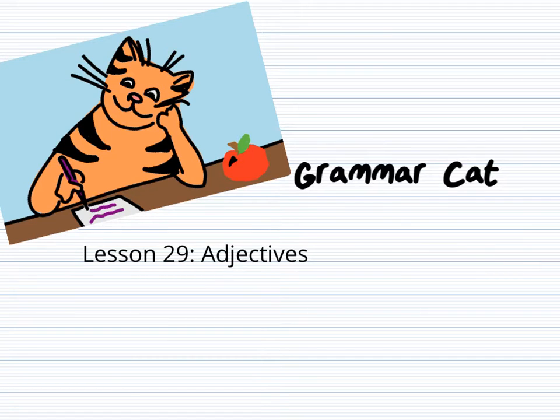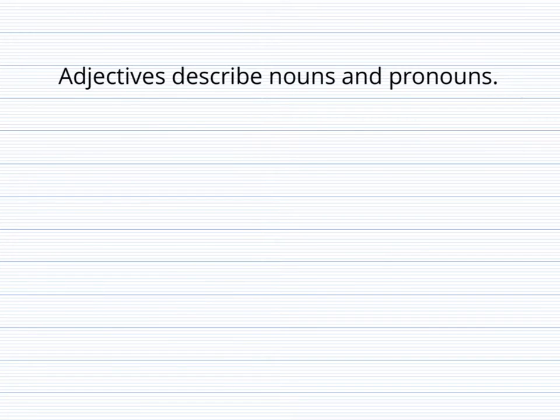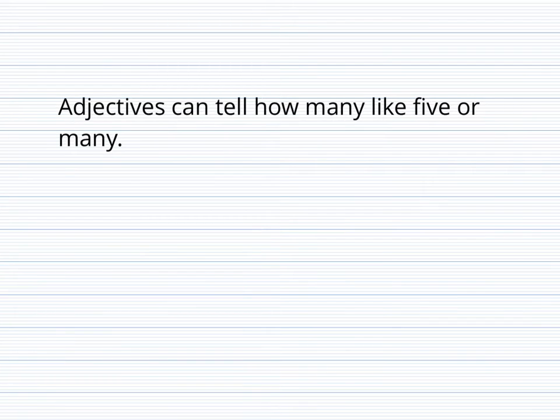Hey guys, today we're going to look at adjectives. Adjectives are describing words, and they describe nouns and pronouns. Adjectives can tell you things like what kind, and examples would be furry or beautiful. Adjectives can also tell you how many, like 5 or many.